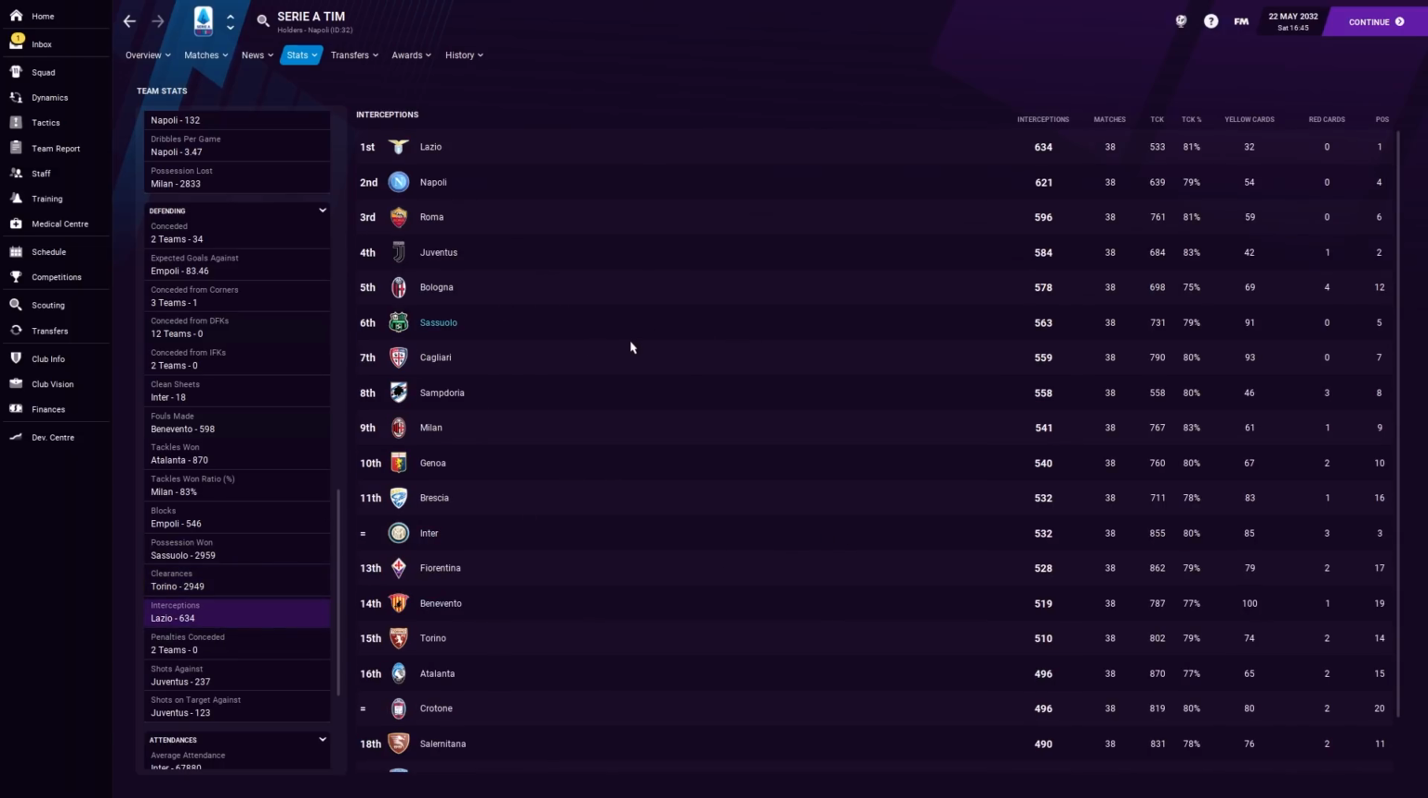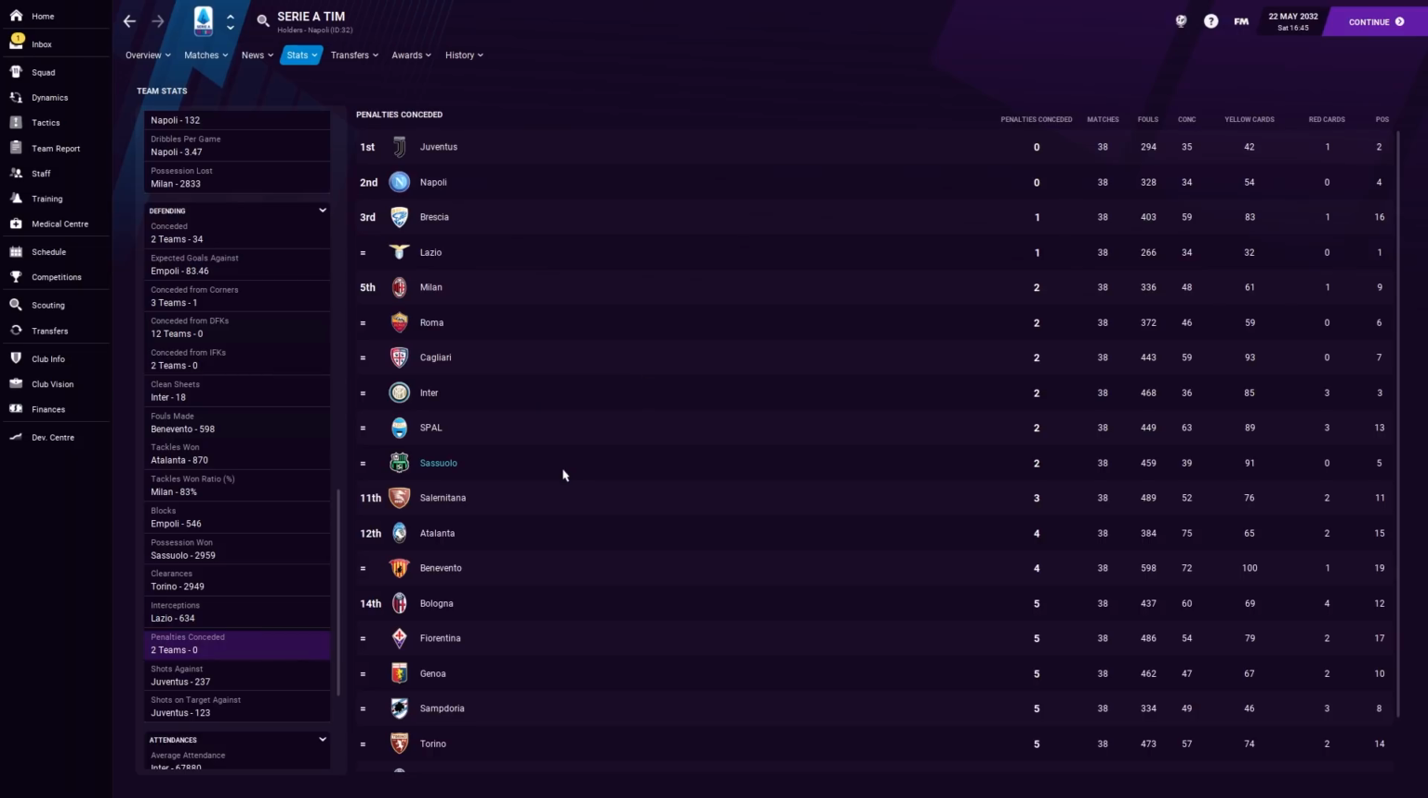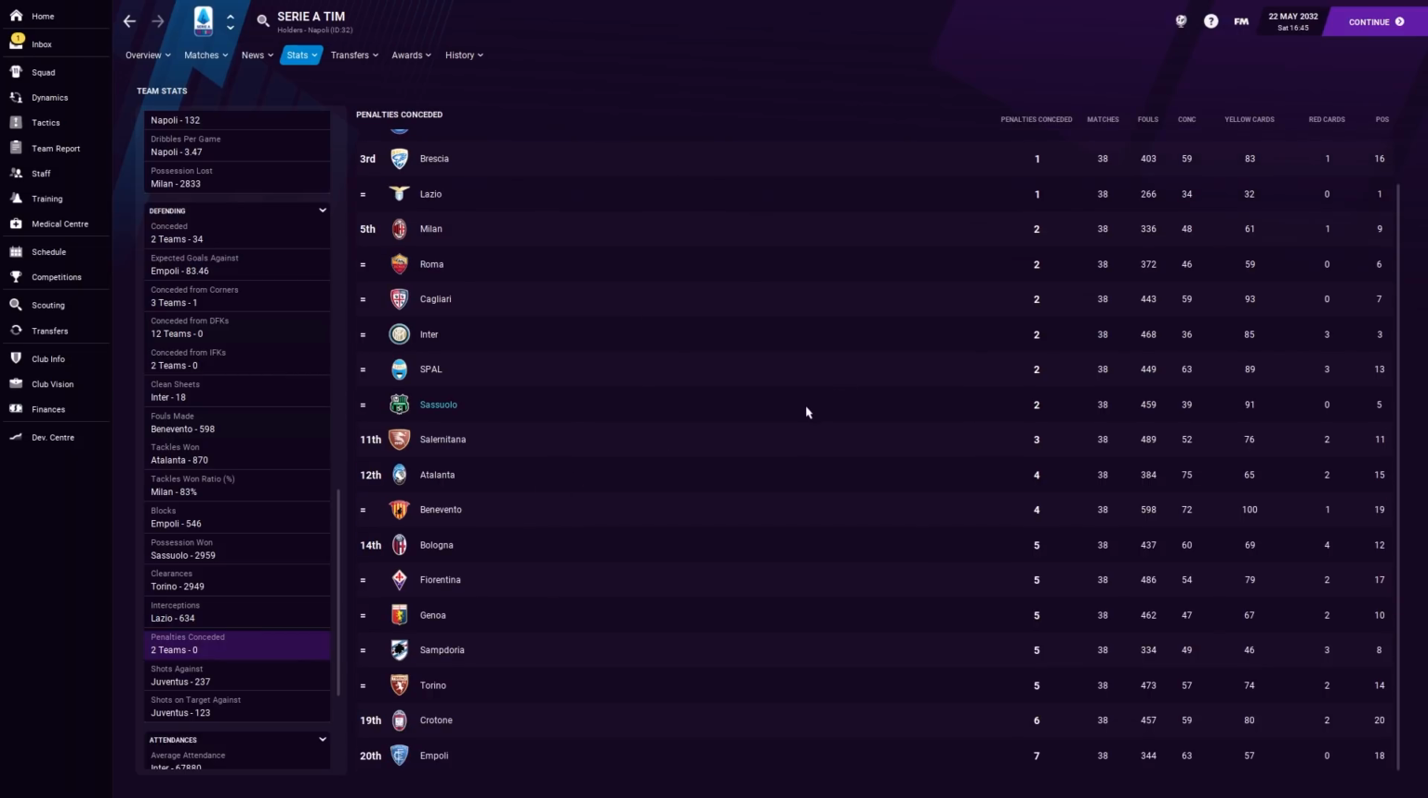Interceptions, yeah, I'm glad we're up towards the top of that, because a lot of our players do seem to rank quite highly on interceptions, and it's good that that's sitting where I want it to be. Penalties conceded, 2. It certainly could be a lot worse.